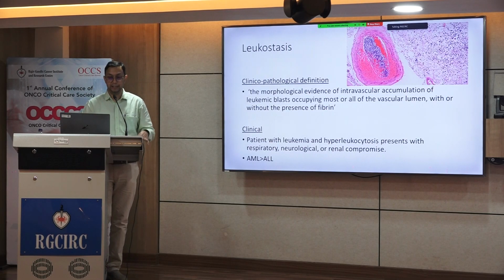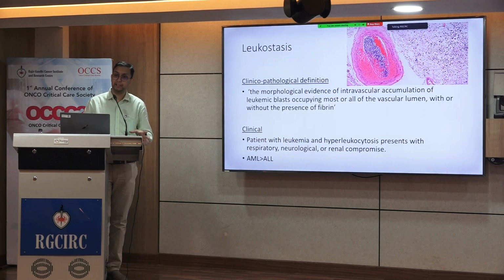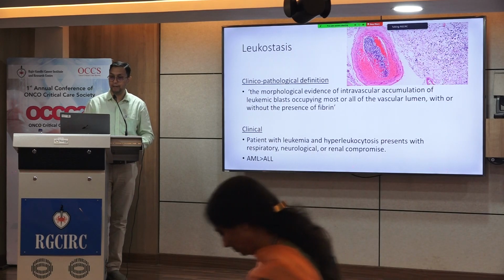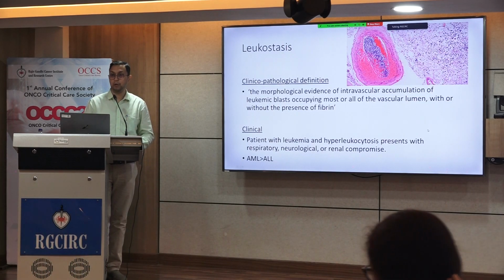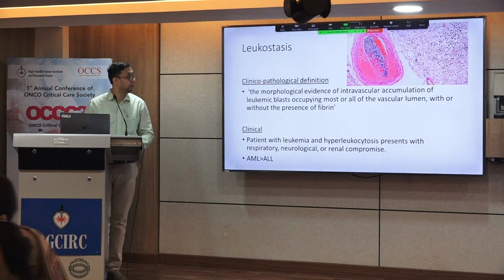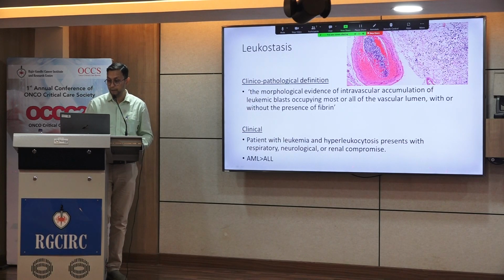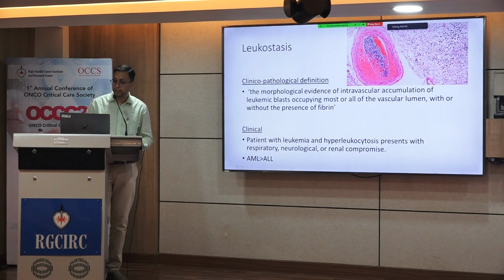Now, leukostasis is a difficult to identify complication of hyperleukocytosis. It has two definitions. One is a clinicopathological definition, where you have morphologic evidence of blasts that are occupying the whole of the vascular lumen with or without associated fibrin. This is a cross section of the blood vessel, which is showing that it is full of blasts, and some of these blasts have managed to extravasate into the extravascular tissue as well.